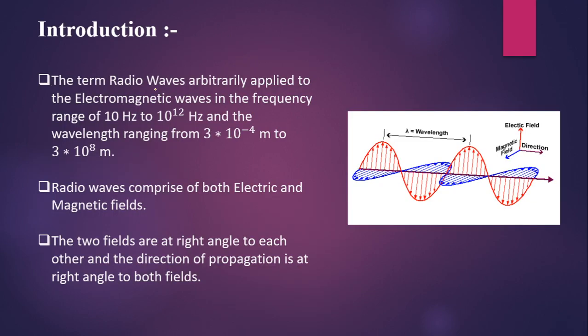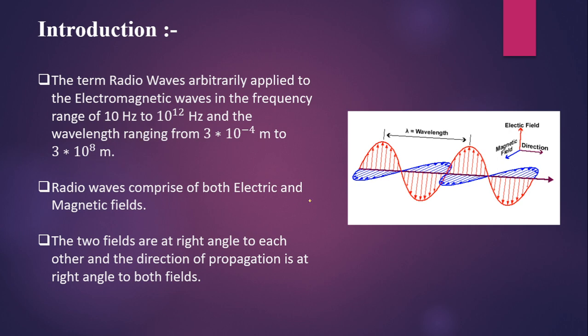So, the term radio wave is generally applied to the electromagnetic waves which are in the frequency range of 10 Hz to 10 power 12 Hz, and the wavelength range from 3 into 10 power minus 4 meter to 3 into 10 power 8 meters. That is, radio waves are a form of electromagnetic waves which have certain frequency and wavelength range.